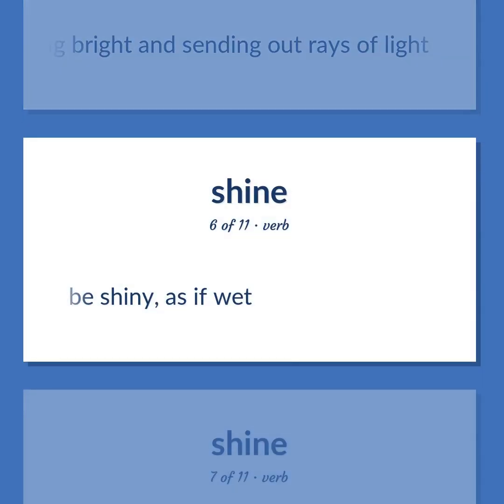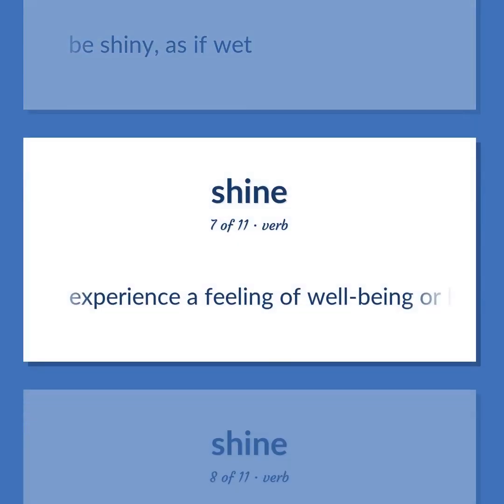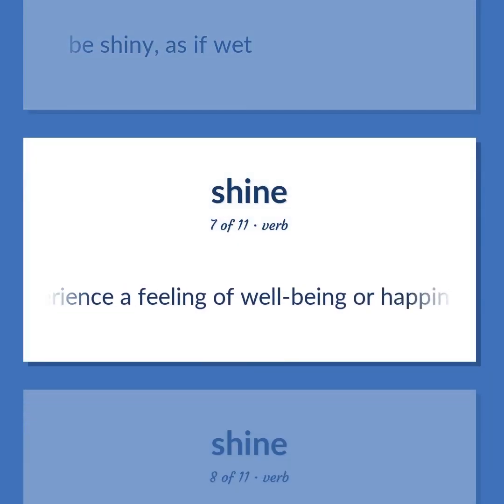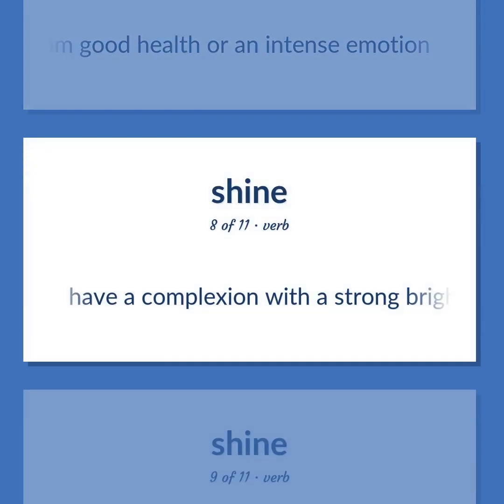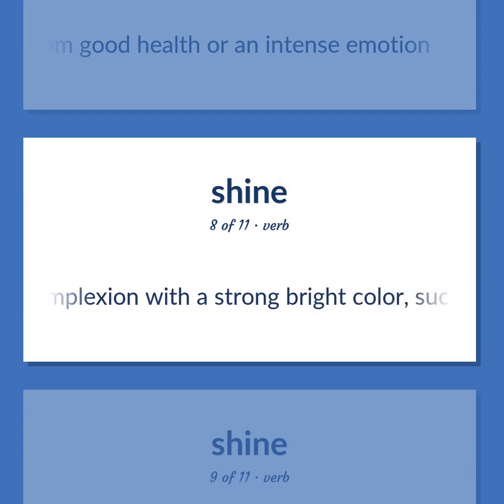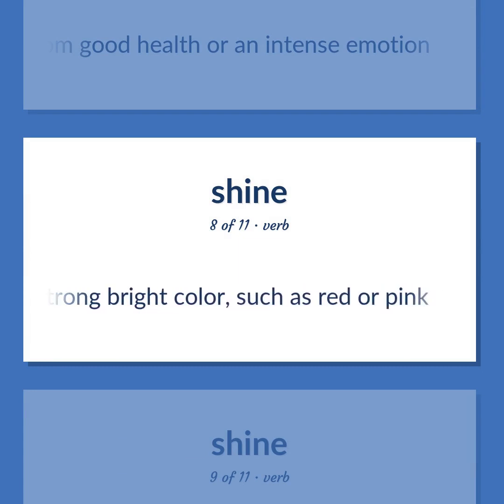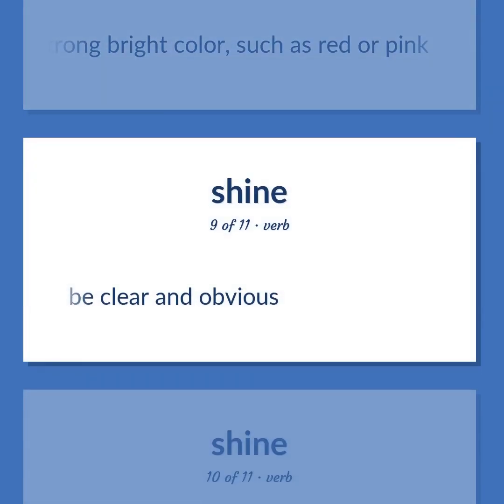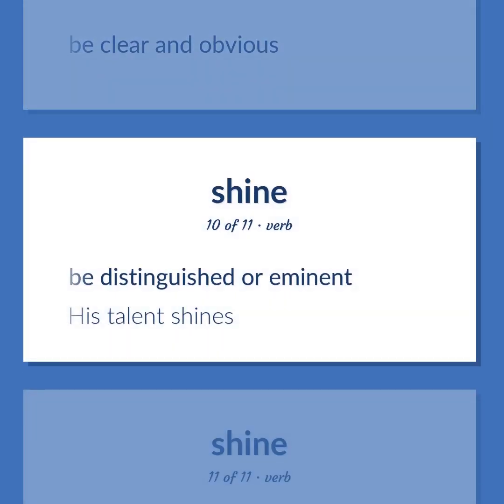Be shiny, as if wet. Experience a feeling of well-being or happiness, as from good health or an intense emotion. Have a complexion with a strong bright color, such as red or pink. Be clear and obvious. Be distinguished or eminent. His talent shines.